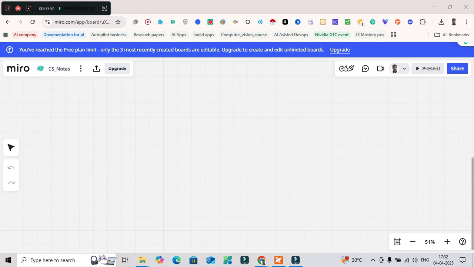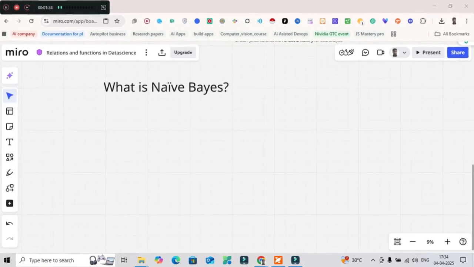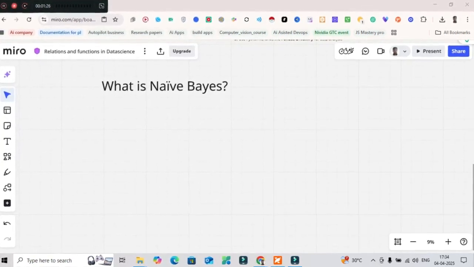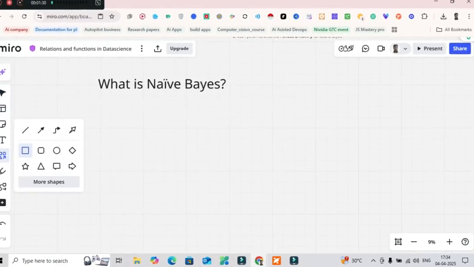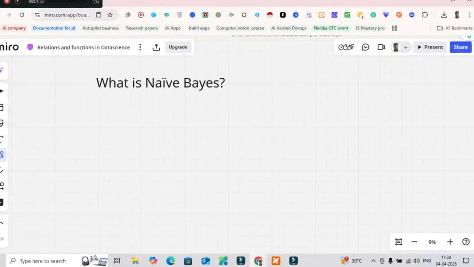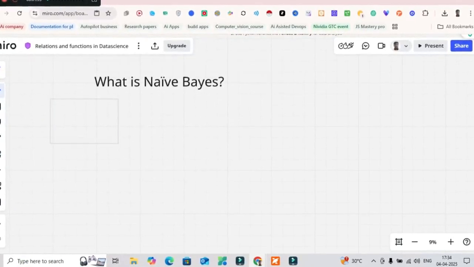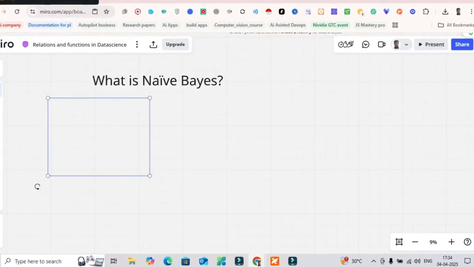Let me explain what Naïve Bayes basically is. Let's take a hypothetical example so you will understand what I am talking about. We will understand what Naïve Bayes is. Imagine you run a burger shop.